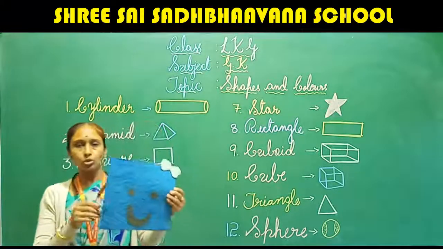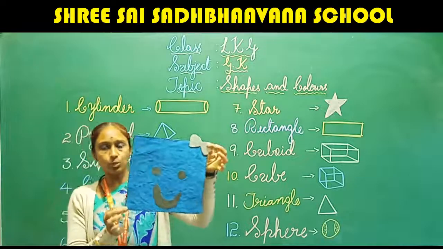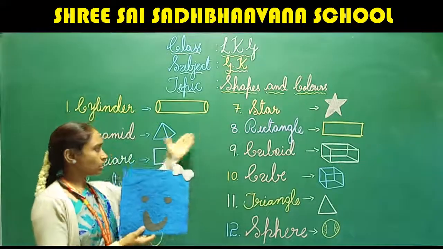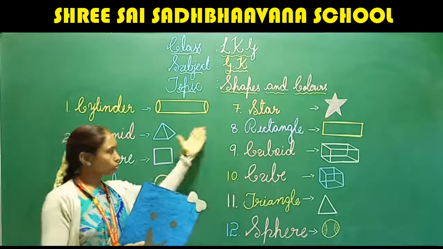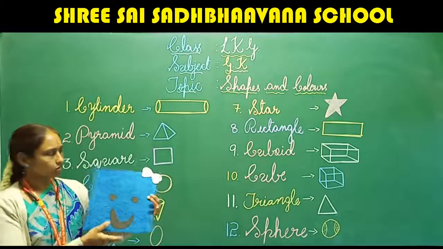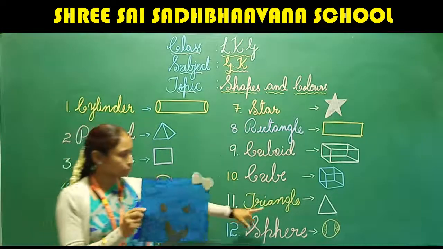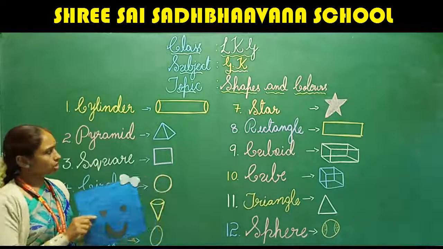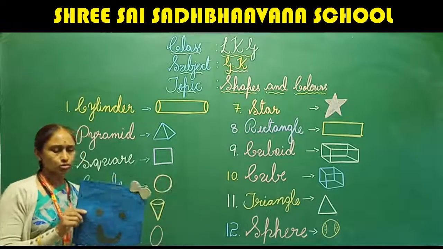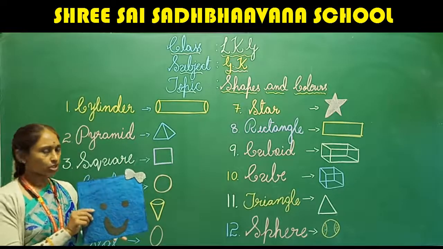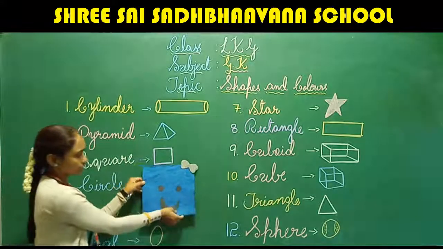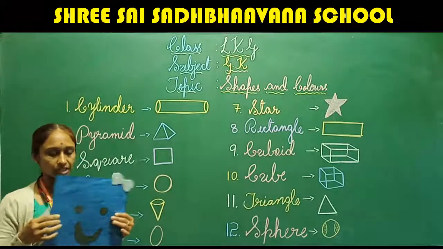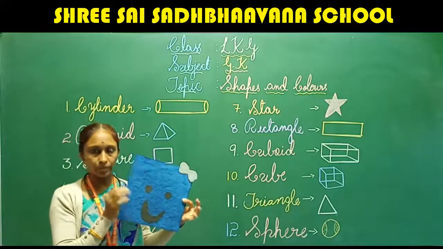Here I have one more shape. Can anyone identify which shape this is? Look here. I have taught you just now, right? So look at these pictures and identify which shape this is. Is this triangle? Is this sphere? Yes, this is square. Where is the square? Can you see? Yes, this is square and it's in blue color. Fine? Okay.